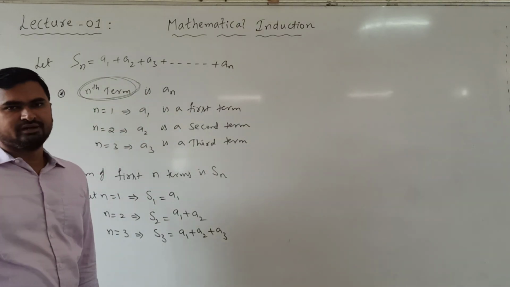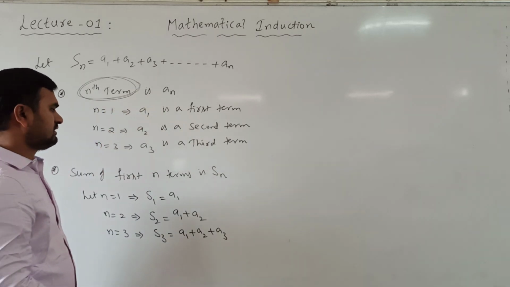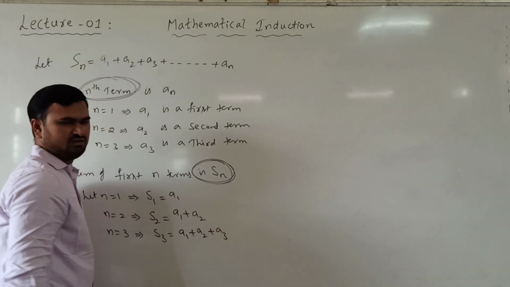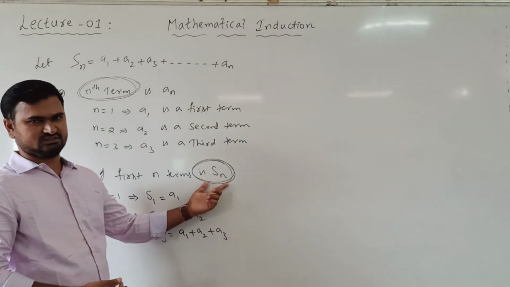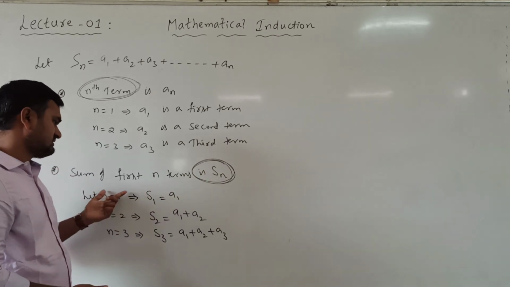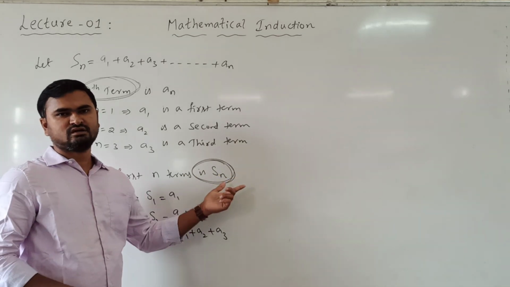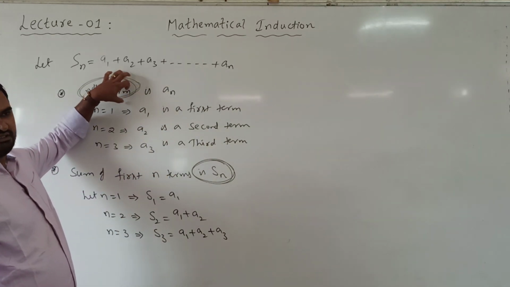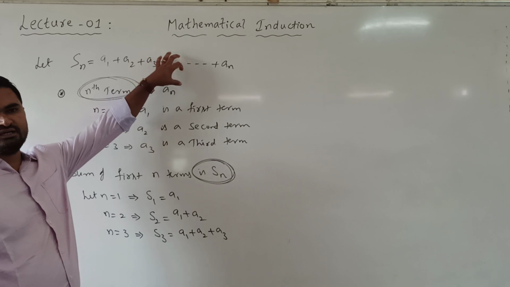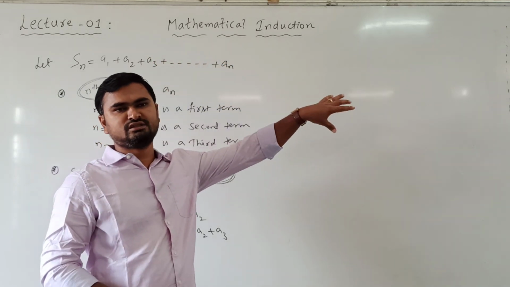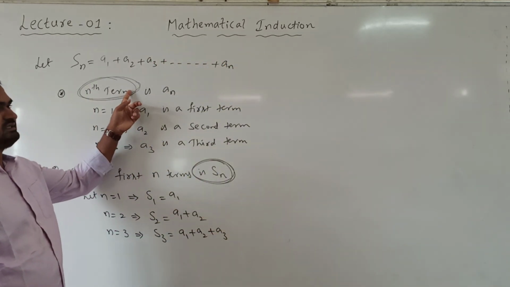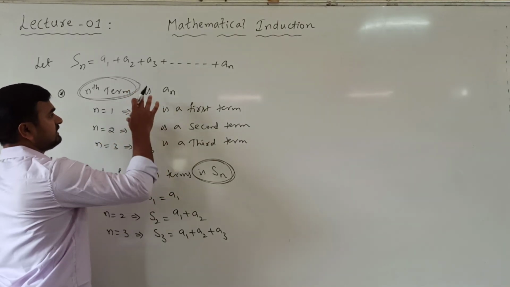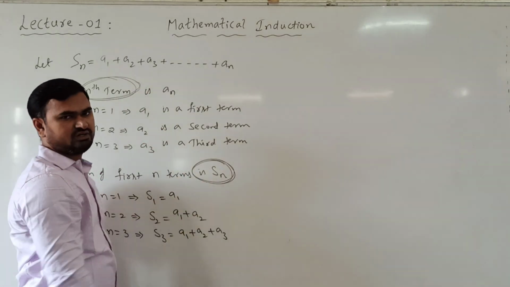Are we finding the nth term, that is one particular term, or are we finding the sum of n terms? When nothing is given, or when the sum of terms is mentioned, we are finding the sum of n terms. And if a series is given and they ask you to find the 10th term or 15th term, then you will be using the nth term. So these two types of problems will be given: nth term and sum of n terms.